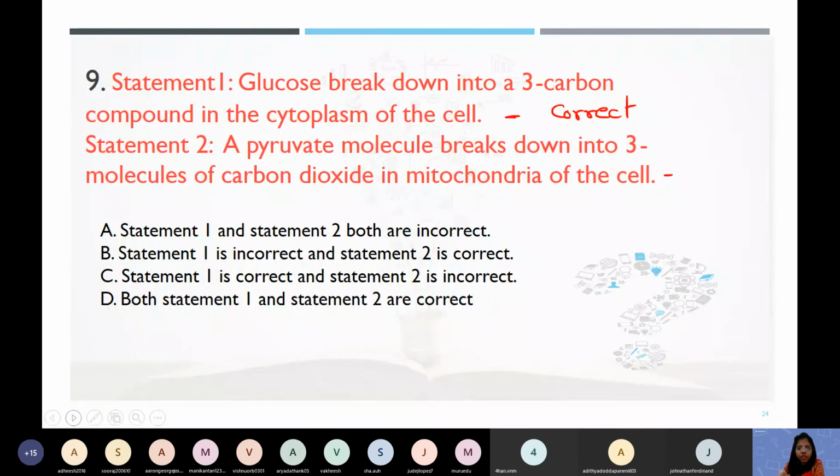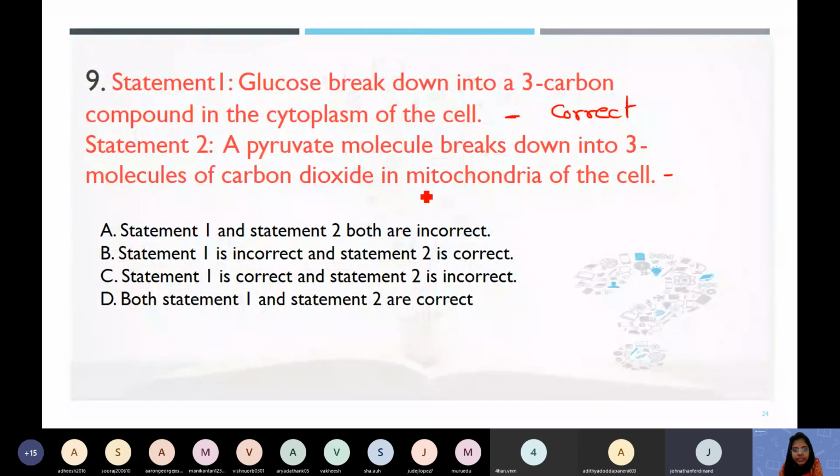Statement 2: A pyruvate molecule breaks down into 3 molecules of carbon dioxide in the mitochondria of the cell. Think about aerobic respiration and then answer. It breaks down into carbon dioxide along with water, but not all the time. Sometimes, in the absence of oxygen, it breaks down into alcohol.